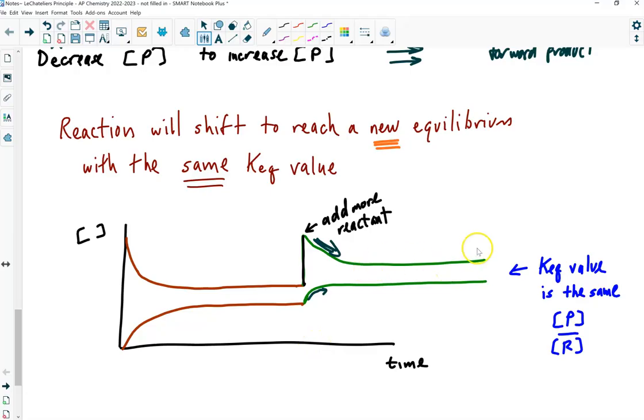But when it reaches the new equilibrium, the proportion will be the same. The product over reactant proportion will be the same. I may not have drawn it perfectly, but whatever that is, maybe, again, a 3:2. Maybe I didn't draw a 3:2 in green, but it would reach that same proportion, product to reactant, because the KEQ value does not change here. All right?